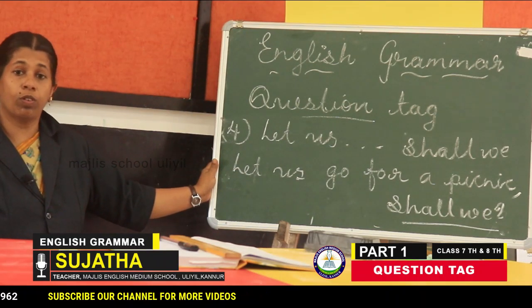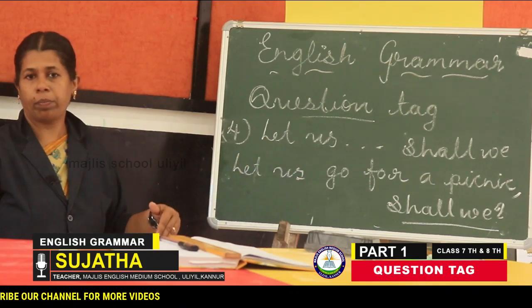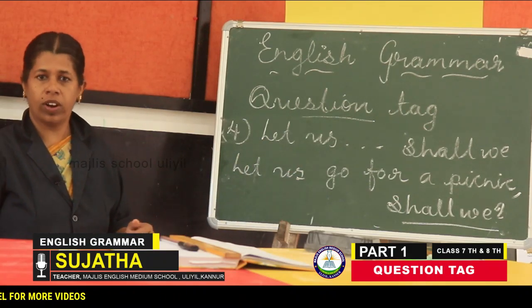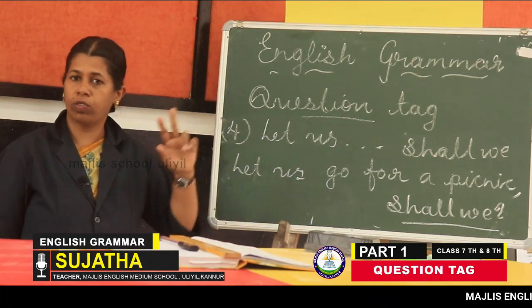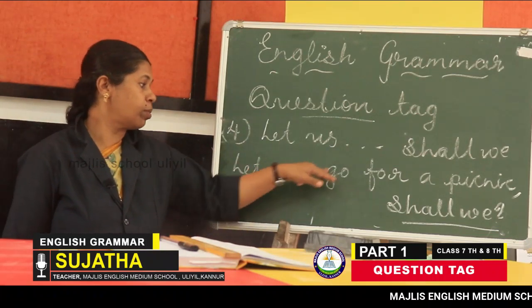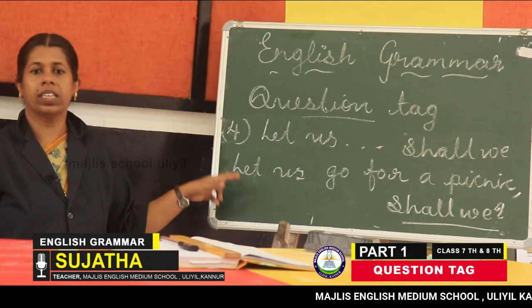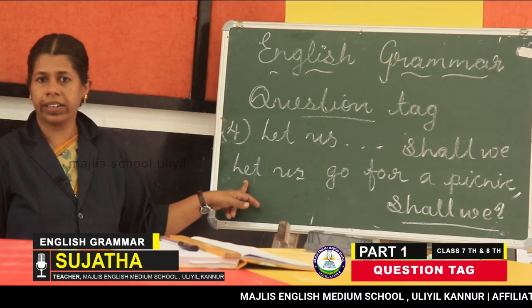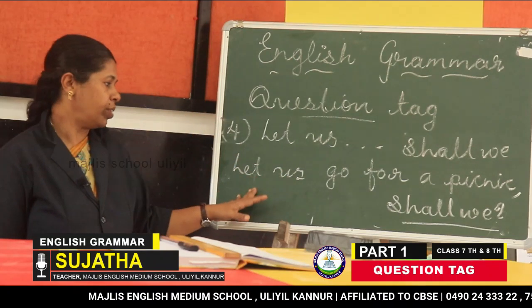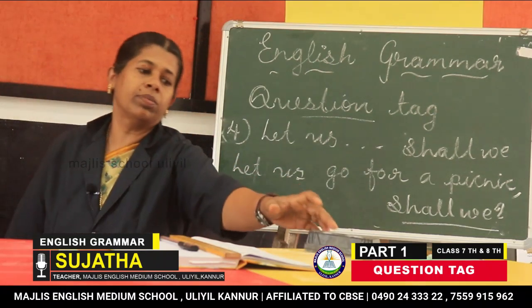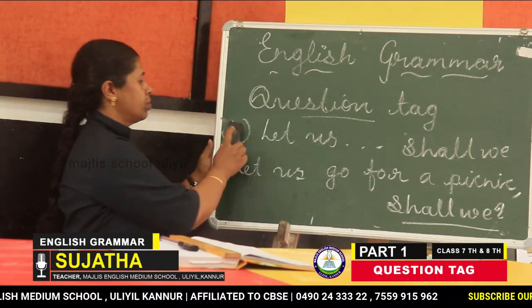Let us have a cup of coffee. Let us have a cup of tea. Let us go for a picnic. Let us do the work. You don't want to think about the verb and all that. So whenever you see a sentence starting with let us, its tag will be what? Shall we.